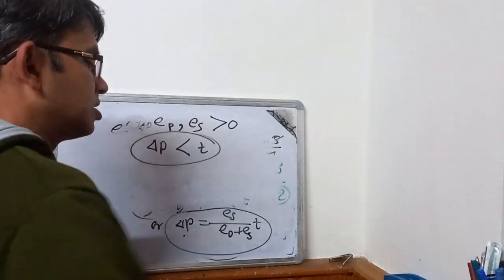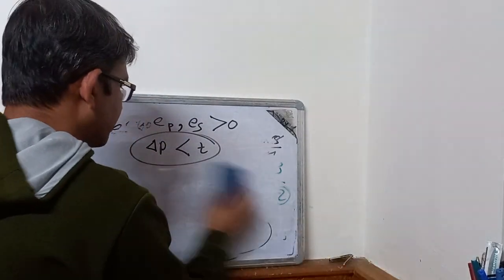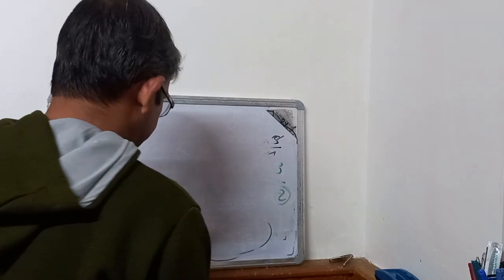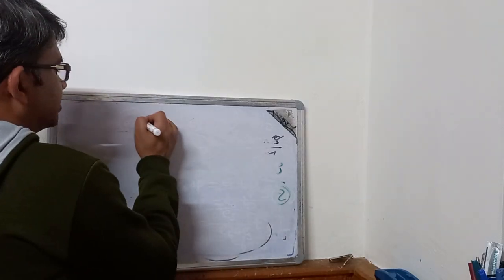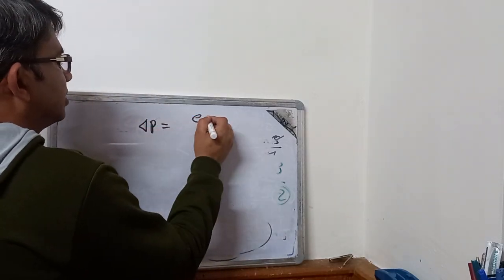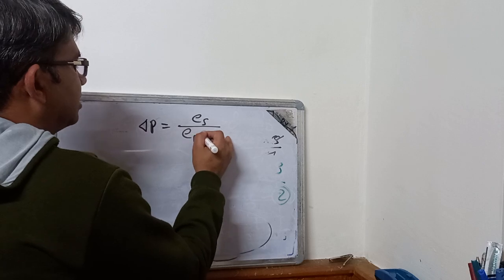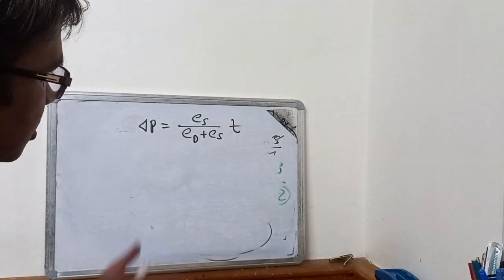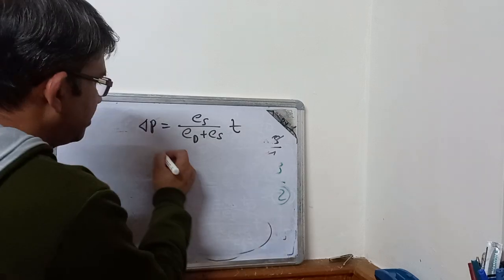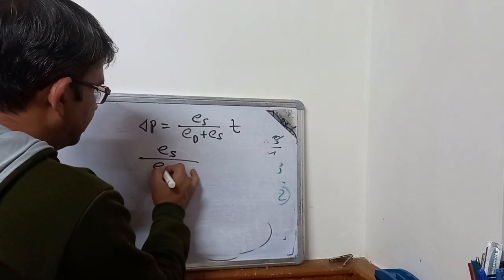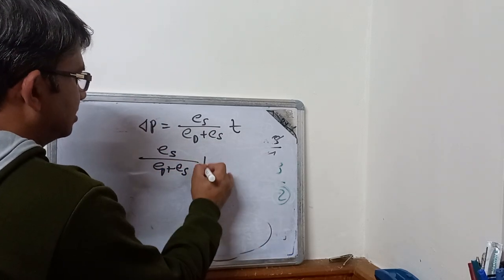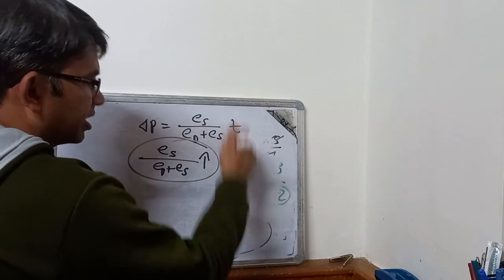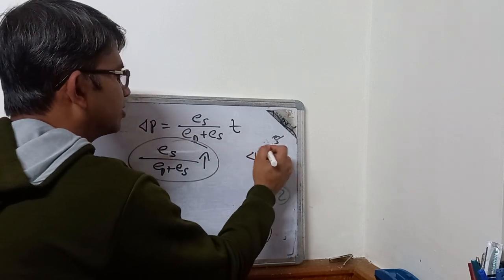Now we'll come to the final thing. From here, delta P equals ES by (ED plus ES) into T. So what do you see? If ES by (ED plus ES) rises, given the T, that means delta P will also rise.